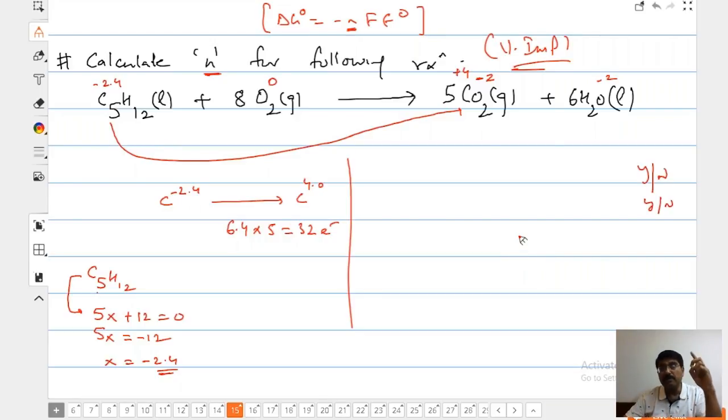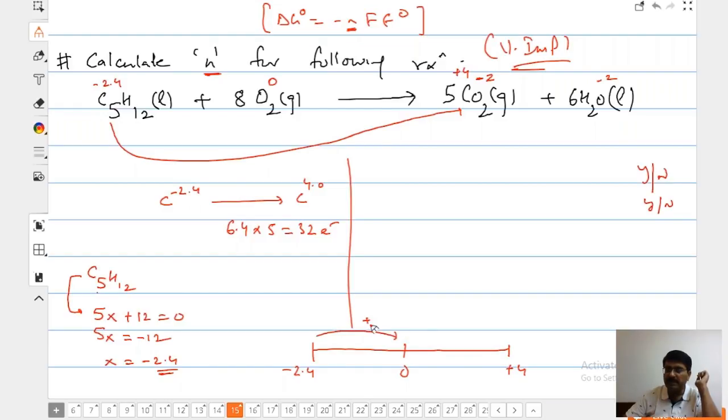It's a very important topic, I'm telling you. Oxidation state cannot be fractional, but when we are just checking the change, then it will be like that. I agree, it cannot be this. Nishita, Dolly, you know the number line scale? It is -2.4, then will come 0, and then will come +4. From here to here, how many electrons gained? 2.4. From here to +4 is a loss. And what is the total, Vidya? 6.4. Got it? So 6.4 into 5.